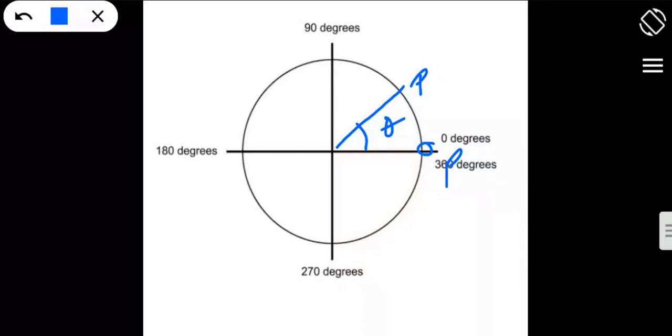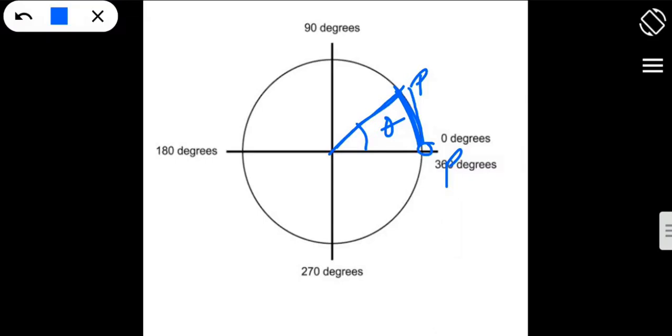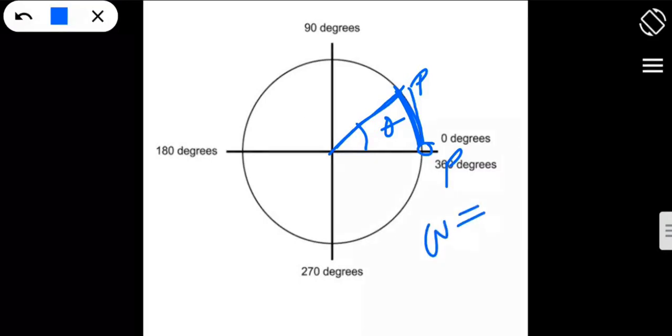If I want to show the displacement, all of you observe it clearly without disturbing yourself. You can see that the particle has reached this position at an angle of theta. Then what is this angle theta? Suppose this one is the angular displacement. So how will I represent theta? As we know earlier, omega, the angular velocity, is given by the formula: change in displacement over change in time.